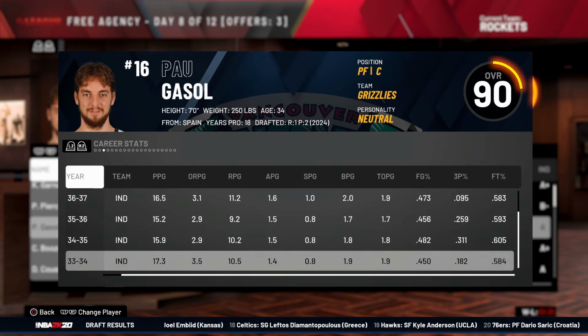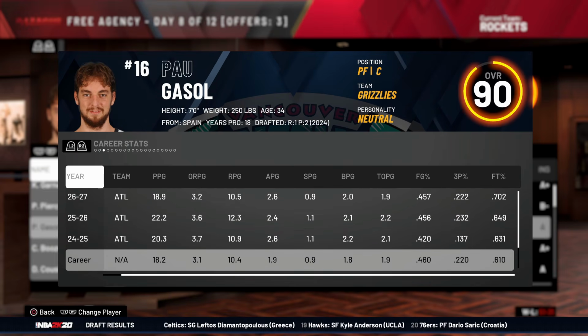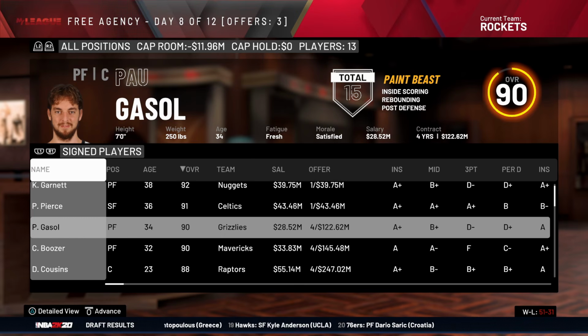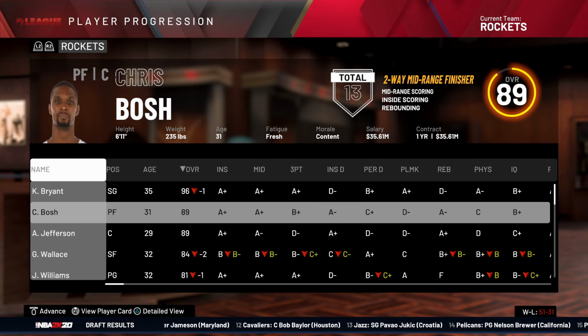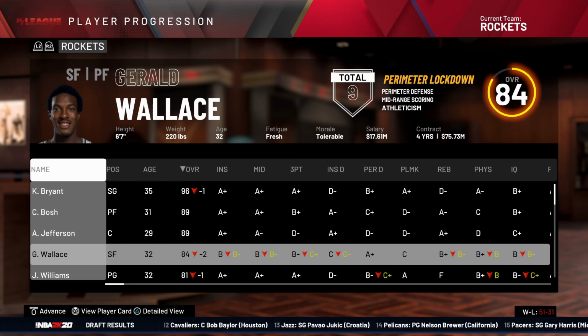And Pau Gasol, same with him. The team that he kind of holds a lot of all-time records for, the Grizzlies. Yeah, he's going there. And John Wall left Bradley Beal. Kobe Bryant is regressing officially for the first time ever, as he also has another teammate that's regressing, Gerald Wallace.